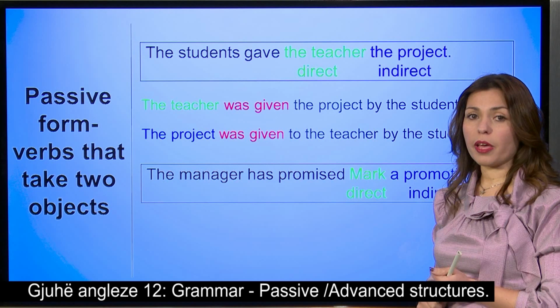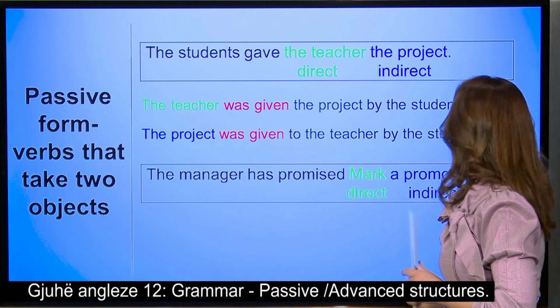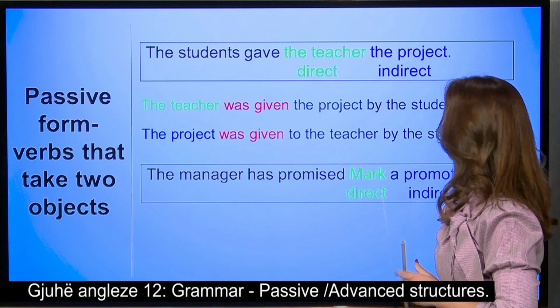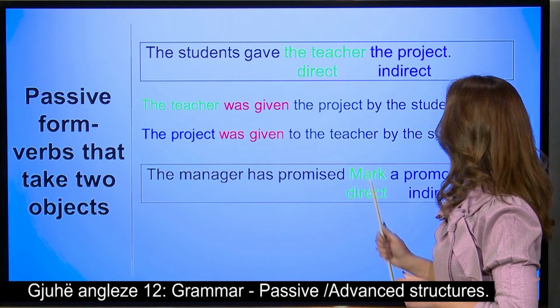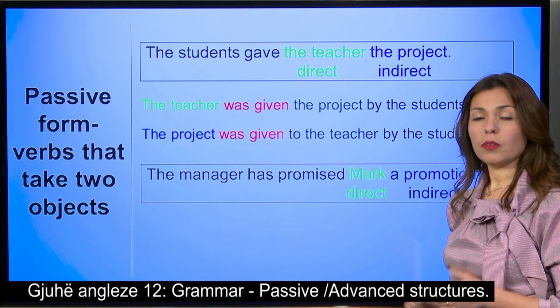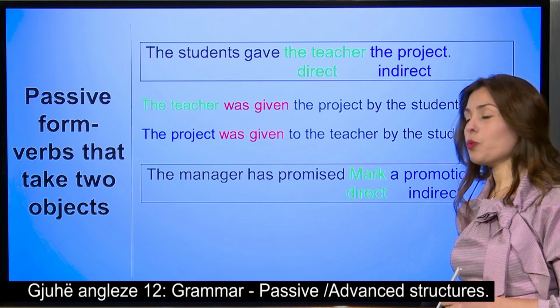And let's check together. The manager has promised Mark a promotion. So we have the direct object, Mark, and the indirect object, a promotion. Okay, let's start with the first one. I want you to keep a note and I want you to check with me.